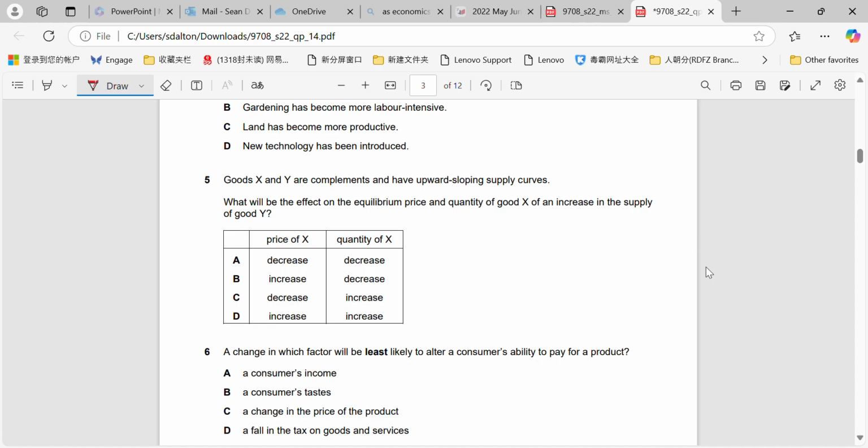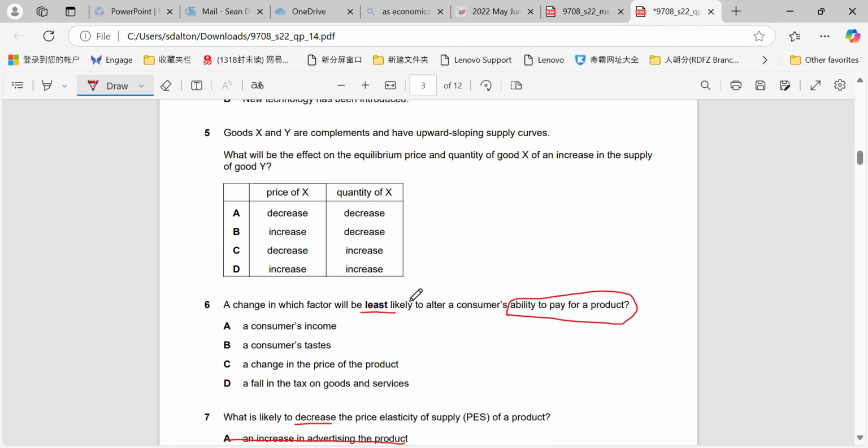Question 6. A change in which factor will be least likely to alter a consumer's ability to pay for a product? Okay, so consumers' income definitely will affect their ability to pay. A fall in the tax on goods and services definitely will, because it's going to change the price of the product, which also will affect it. The one that is least likely would be consumer tastes.